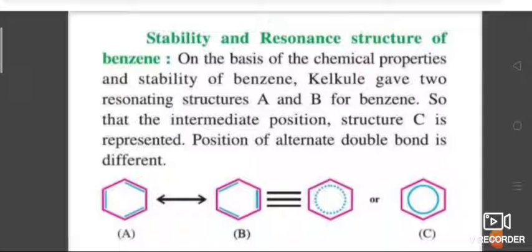When we are drawing this benzene, the double bond may be present in one structure on the first carbon atom. In another structure, it is showing the double bond on another carbon atom. So instead of showing this line, we can show a dotted line or a ring. The ring shows that the double bond may be present in any of the carbon atoms at the alternate position. The circle represents the 6 electrons which are delocalized between the 6 carbon atoms of the benzene ring. So this is a resonance structure of benzene.